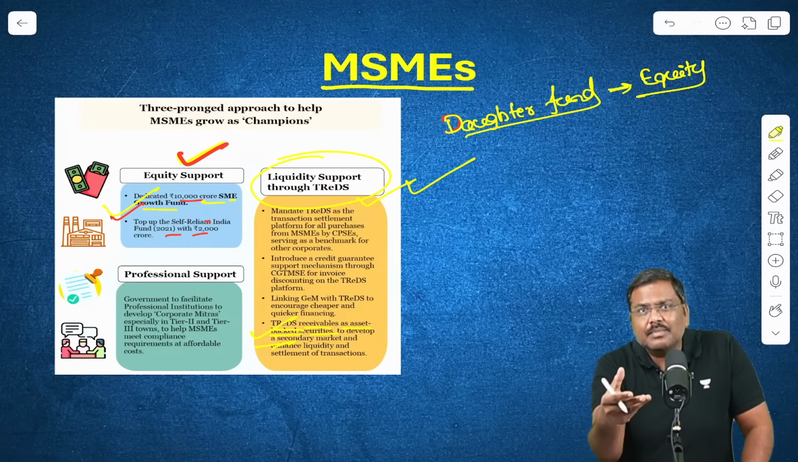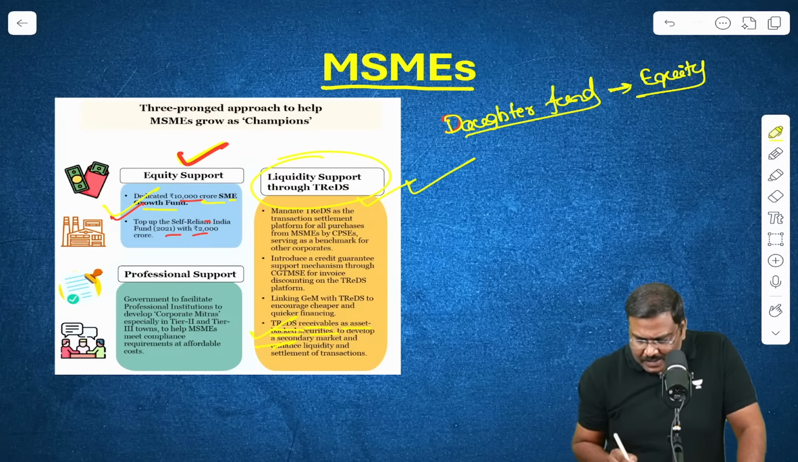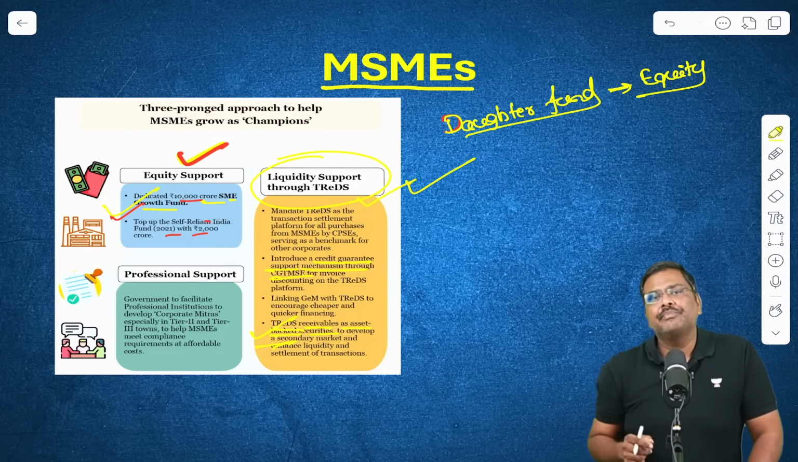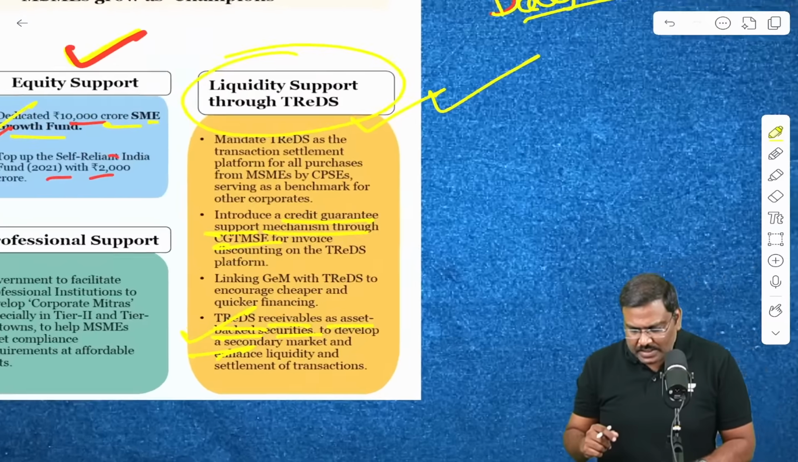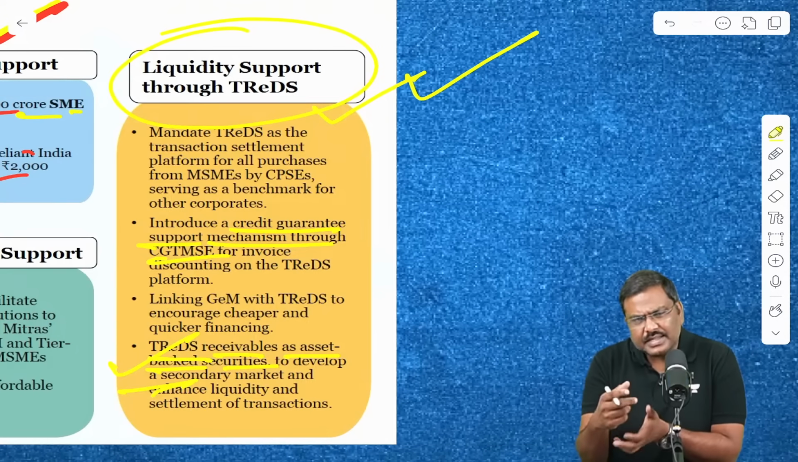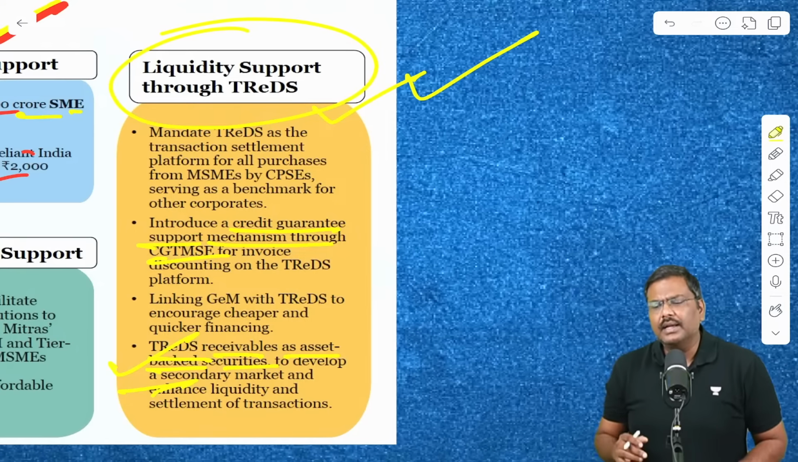Credit guarantee system has been proposed. What is a credit guarantee system? Credit guarantee support mechanism through CGT MSE. And some of you will be thinking, sir, words are not visible. I can magnify this and show it to you, but please do not panic.